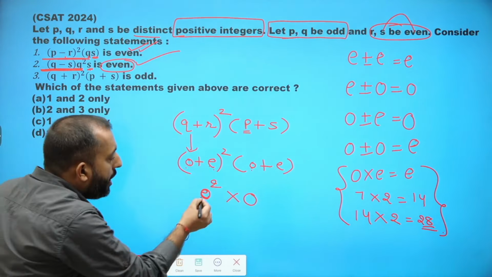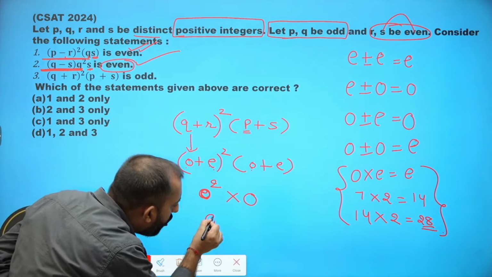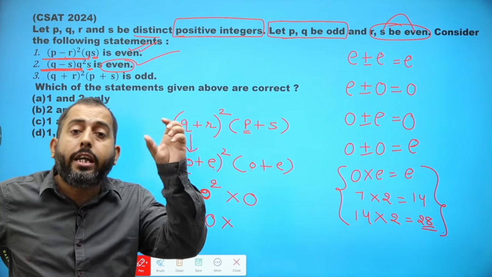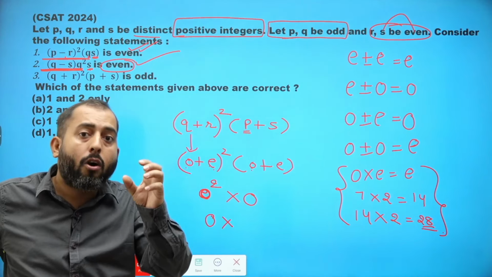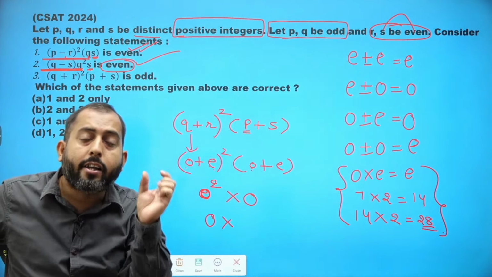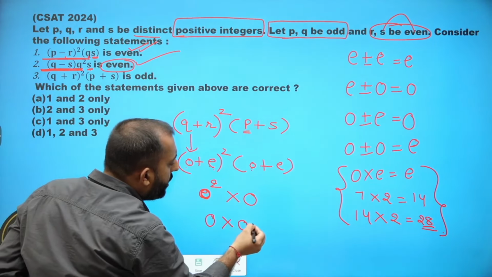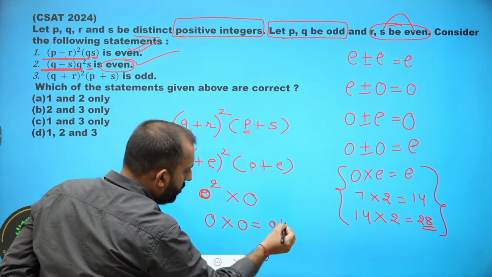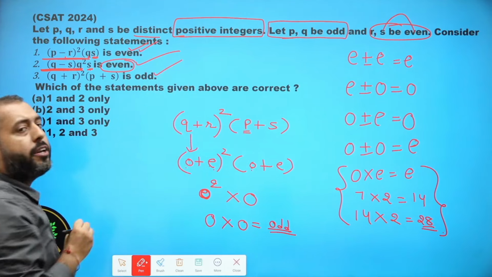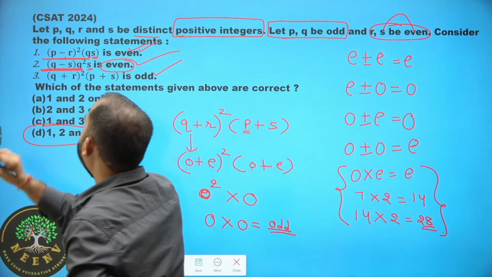Okay. Now, if you square an odd number, your result is always odd. O over here stands for odd. Take 3. 3 is what kind of number? Odd. If you do 3 square, the result is 9. 9 is what kind of number? Odd. Now, odd when multiplied with odd, the result is always odd. Hence, statement 3 is also correct. The right choice of this question is option D.